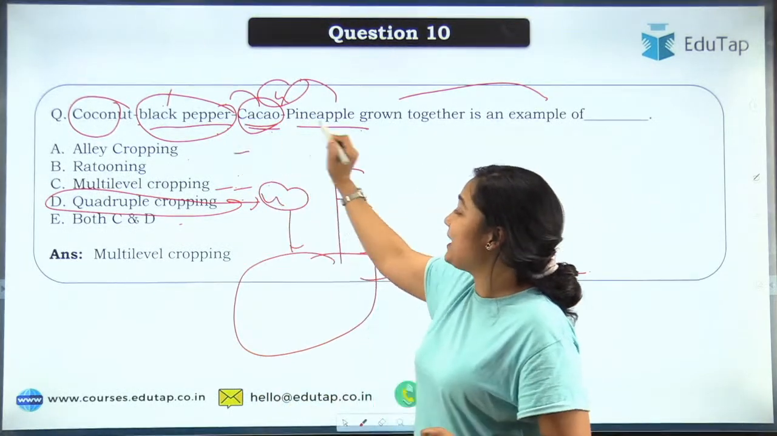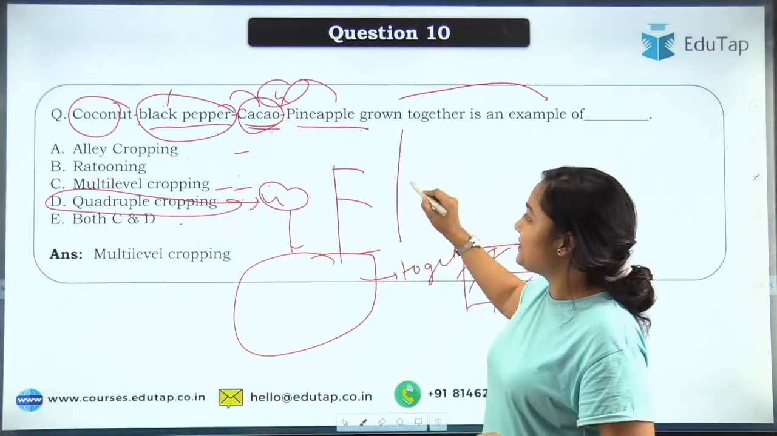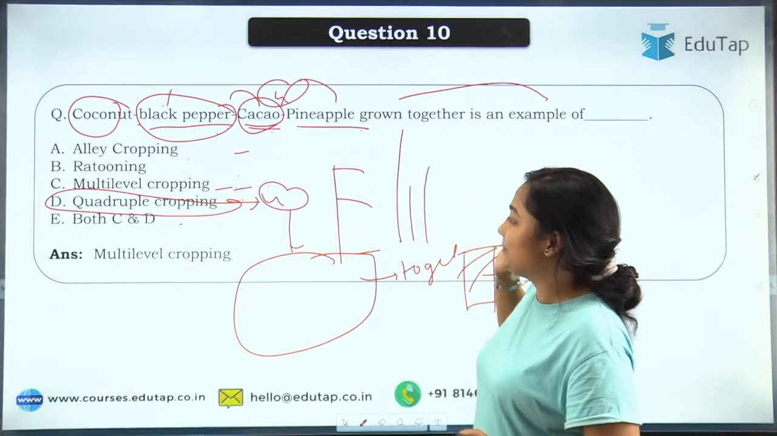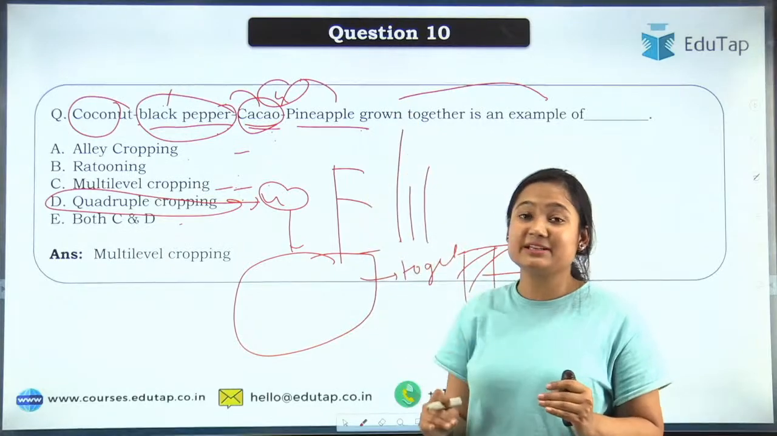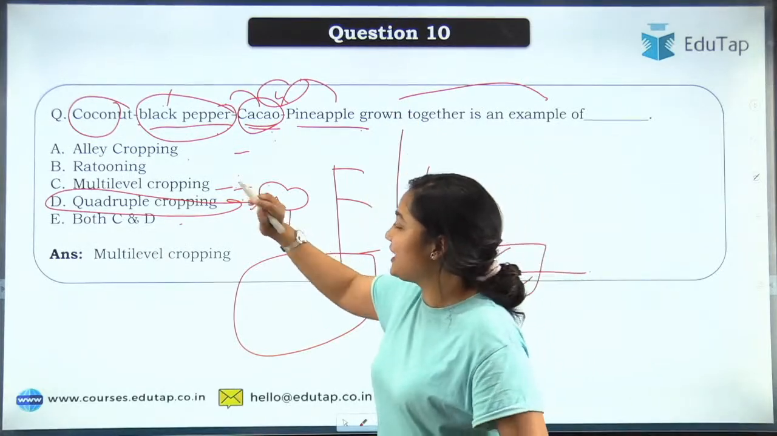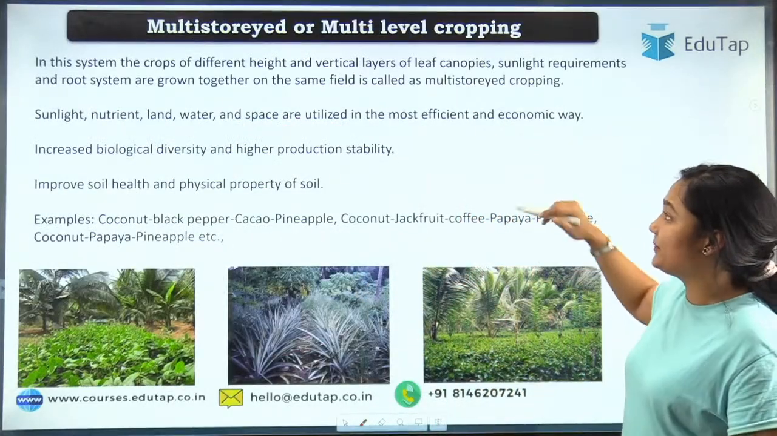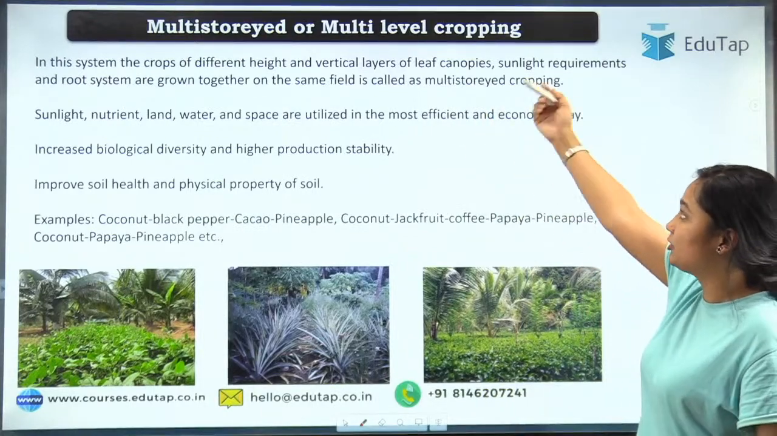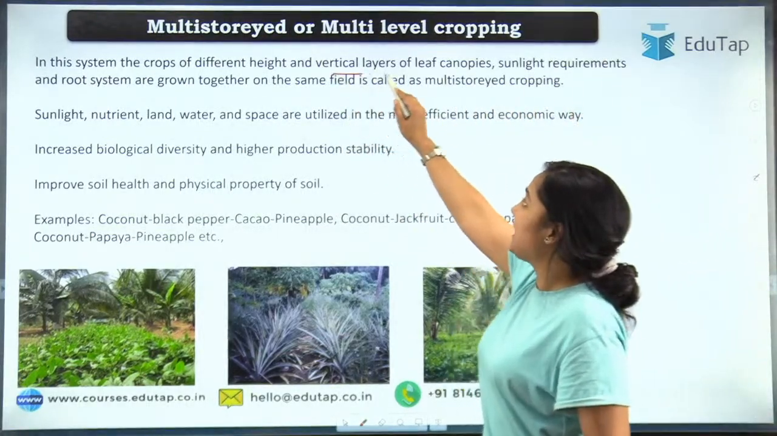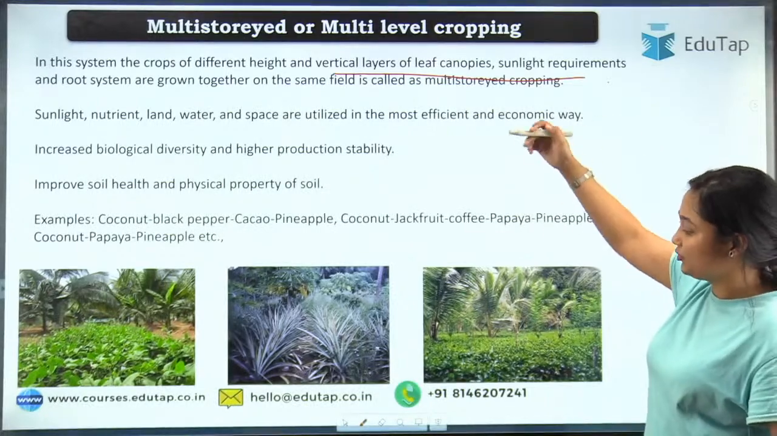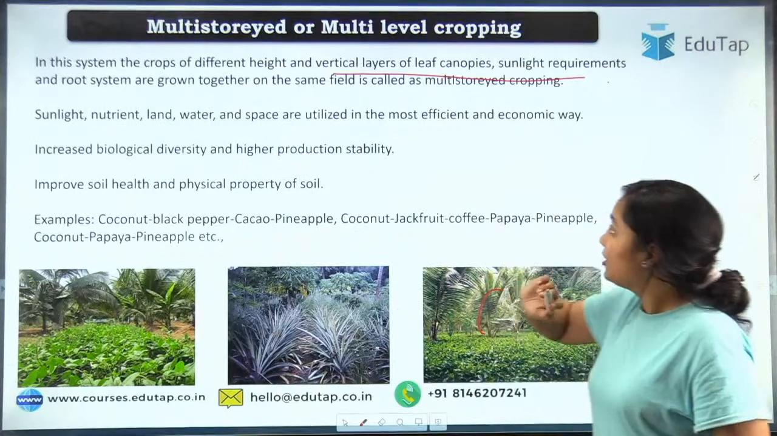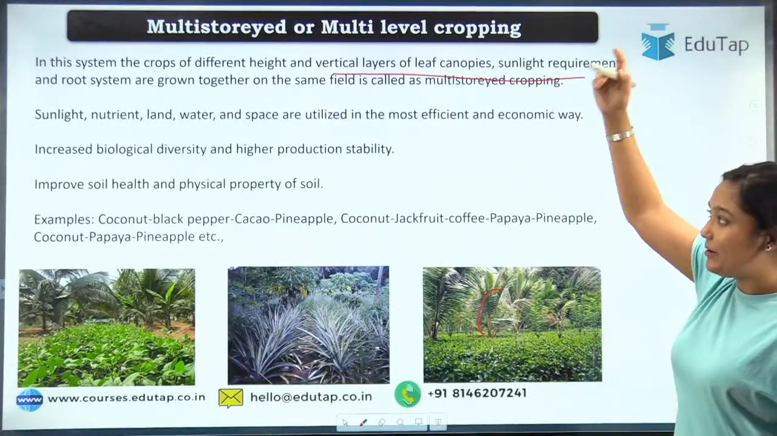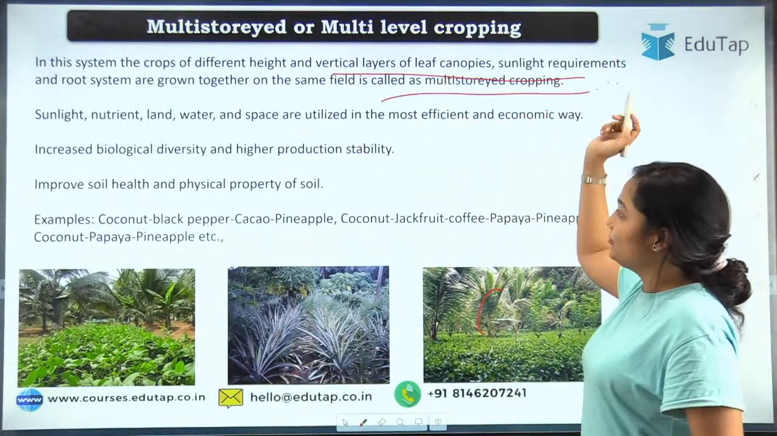Okay, and these plants have different heights. Coconut has more height, black pepper less, cacao less, pineapple a little more. So they have a different height system, so they are utilizing the space very efficiently. So that is why this is multi-level cropping or multi-storeyed cropping. So we can see different heights and vertical layers are utilized by different kinds of plants. Okay. Canopy, sunlight requirement, root systems grown together, that is called multi-story cropping.